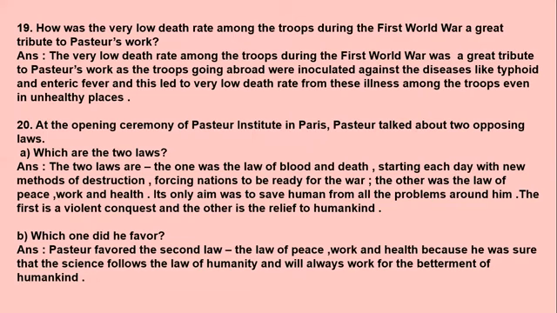So the answer is, the two laws are: one was the law of blood and death, starting each day with new methods of destruction, forcing nations to be ready for the war. The other was the law of peace, work, and health. Its only aim was to save humans from all the problems around them. The first is a violent conquest, and the other is the relief to humankind.